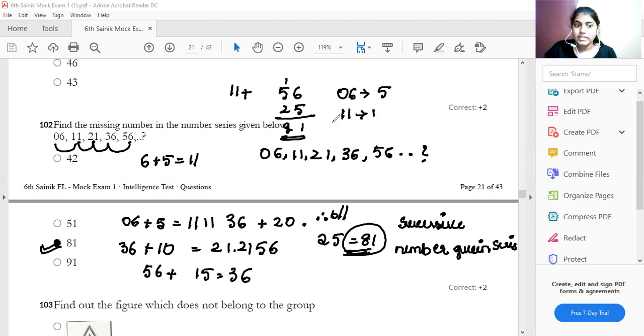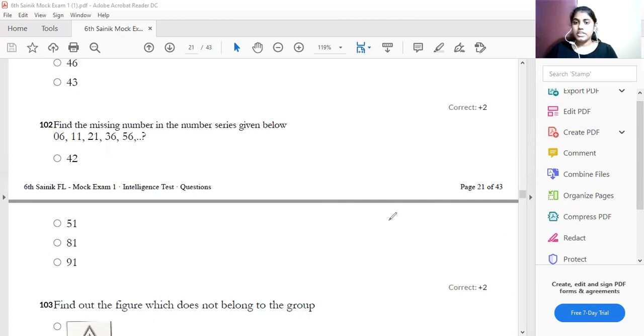And then 21 to become 36, I have added this much. And then 56 to become 81, I should add 25. So it is called a successive given series. Therefore, option B is your answer. Understood? Yes. The next one,